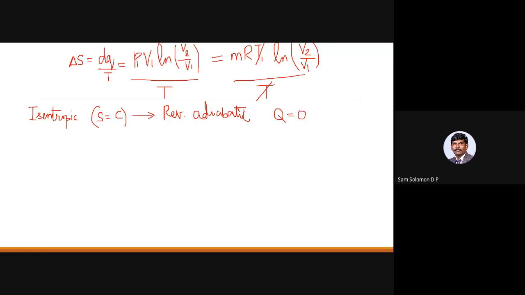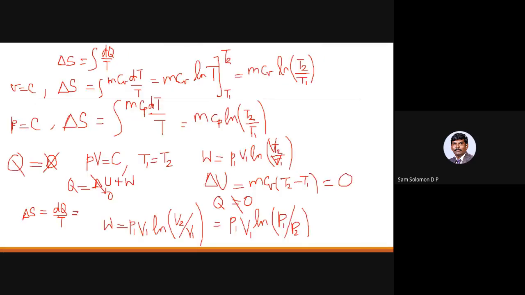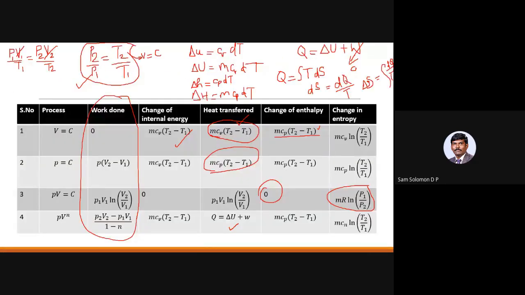If Q is equal to 0, then your delta U is equal to minus W, or W is equal to minus delta U. Your delta U plus W will be equal to 0. So you will have the same value for delta U and W, but with opposite signs. Okay, and I have already told you before, for the isentropic process we call it PV power gamma equal to constant, where gamma is the ratio of the specific heats, Cp by Cv.